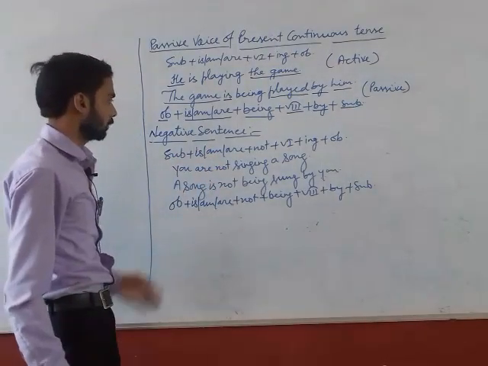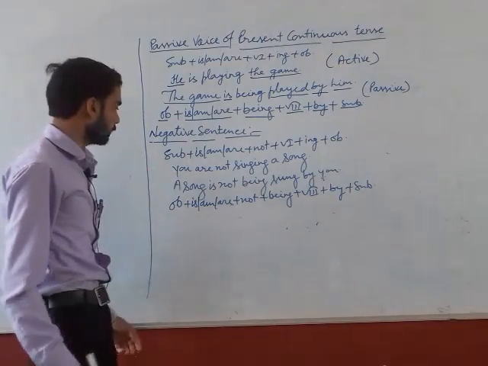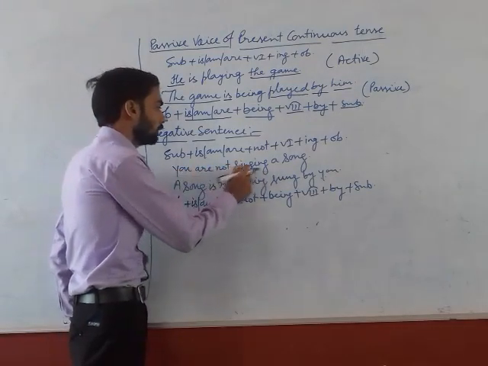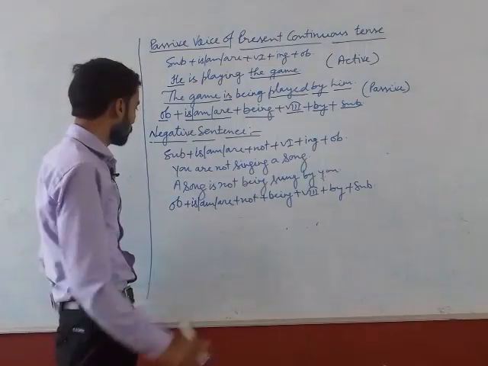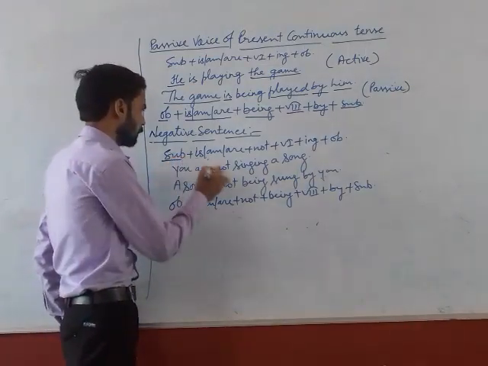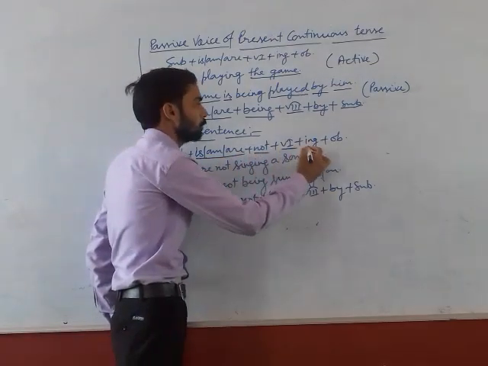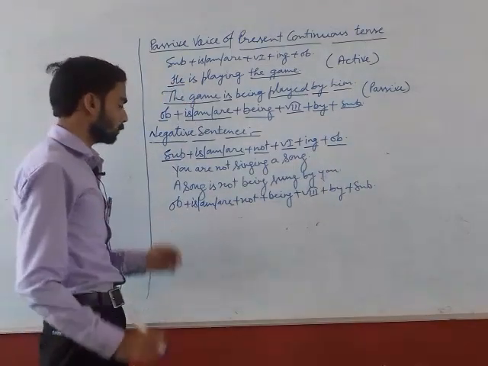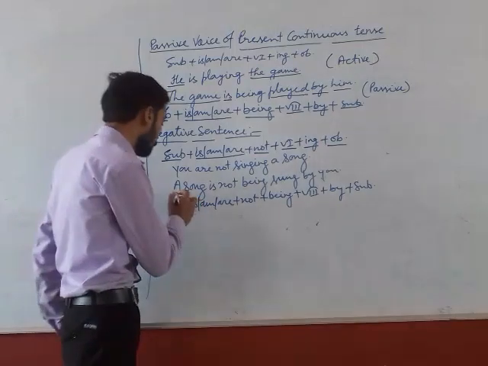After it, we see negative sentence. What is the structure of negative sentence? You are not singing a song. It is a negative sentence of present continuous tense. What is the basic structure? Subject plus is, am, are plus not plus first form of the verb plus ing plus object. When we are to change it into passive voice, what are we to do? We are to write first of all object.